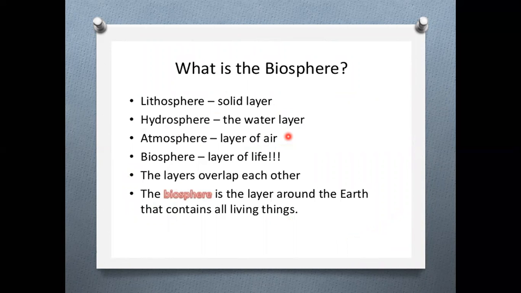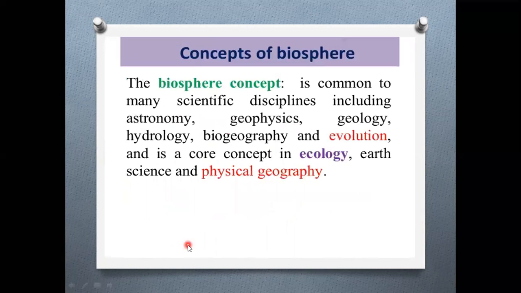Okay, understood now? Now tell me, what is a lithosphere? Lithosphere is a solid layer. Hydrosphere is a water layer. Atmosphere is the layer of the air. Biosphere is the layer of life, where the living beings live. And the layers overlap each other. The biosphere is the layer around the earth that contains all living organisms.